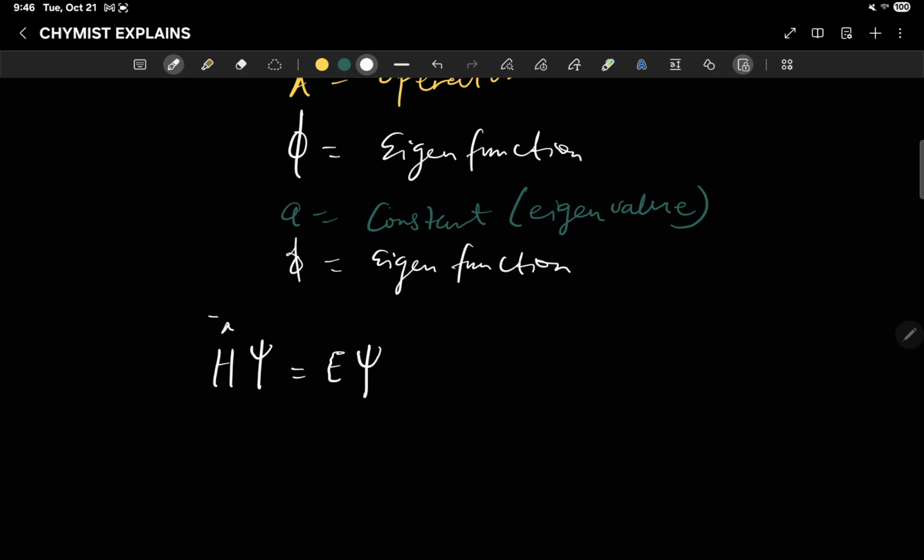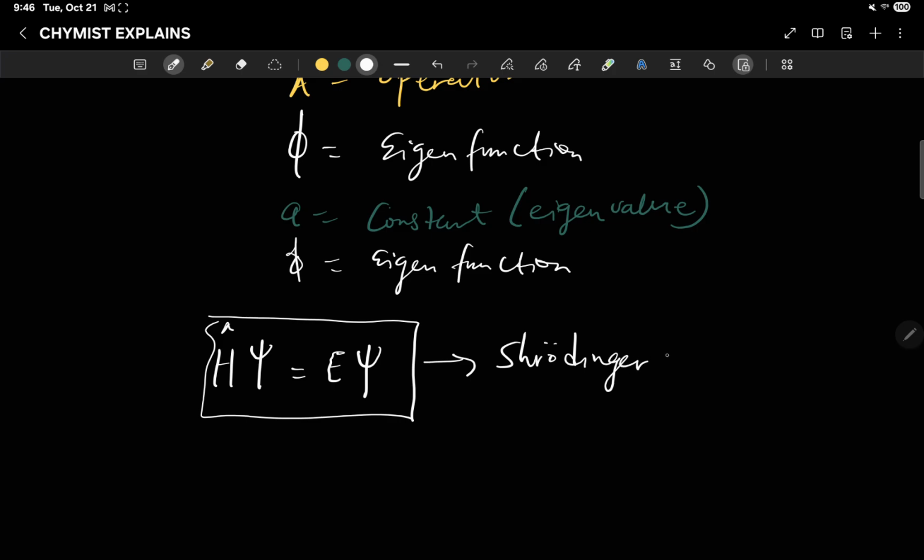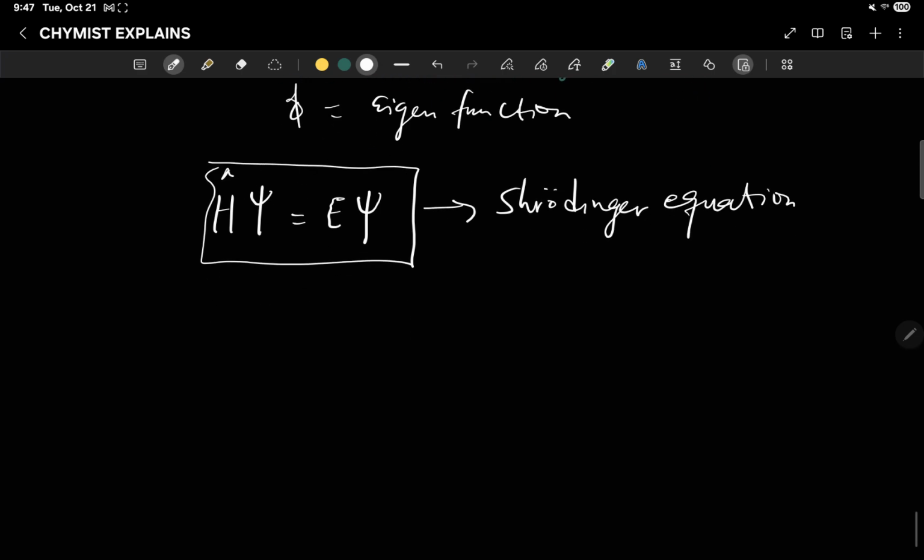And this is a familiar equation known as the Schrodinger equation. So here we can say that this Hamiltonian operator is the operator.